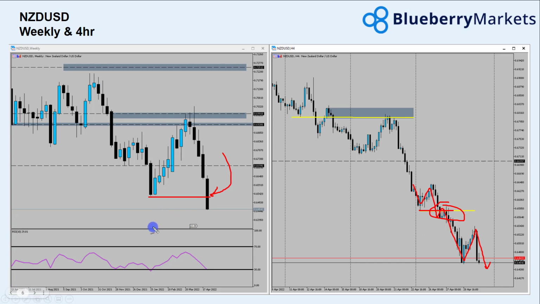We've now broken through some key weekly lows, so again, depending on how the dollar reacts to that resistance level, we could see either a bounce back up or that continuation in the market. Kiwi very, very weak at the moment, so looking for that bearishness to continue.